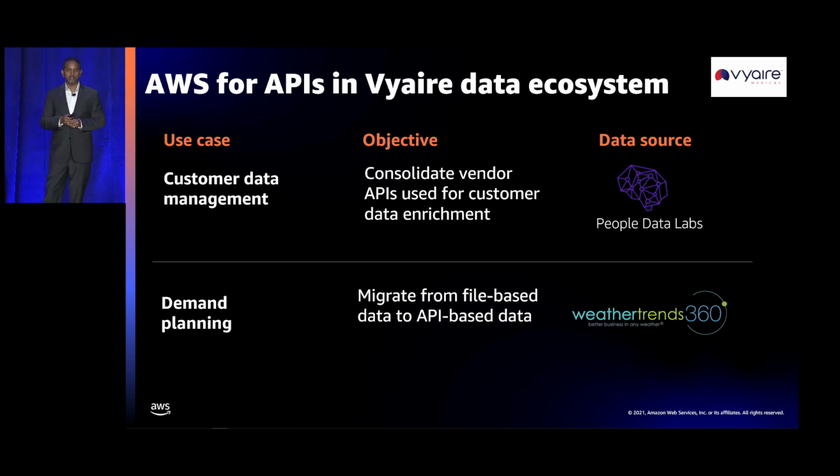Here we partnered with People Data Labs. People Data Labs has rich data when it comes to personal information. They have close to 2.5 billion personal data records, and about 2.5 million different company profiles stored in their data ecosystem. So we did a POC with People Data Labs to use their API to curate our customer data information.